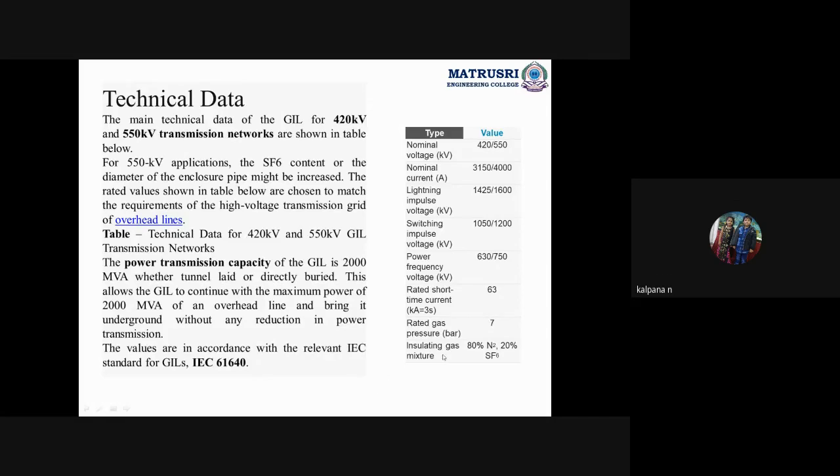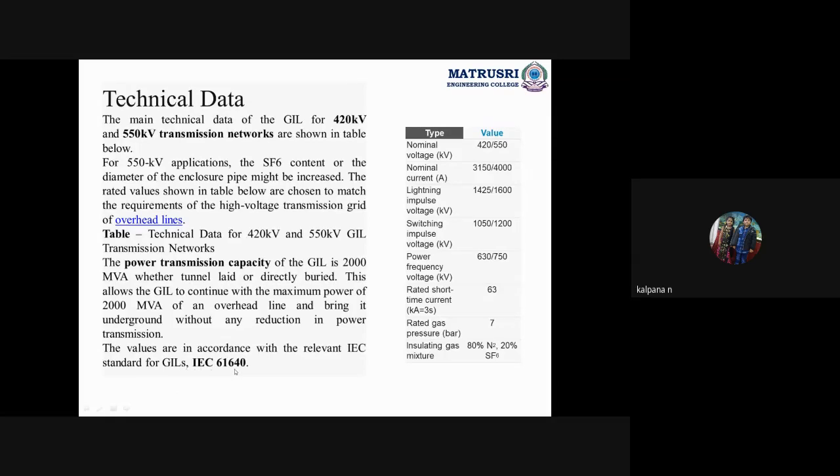Unit of the pressure is what? Bar or pascals, right? Insulating gas is this much. I will confirm this and tell you. Switching impulse is also over, right? So this can be maintained according to the GIL rules.